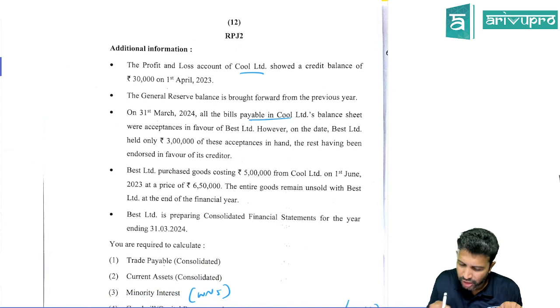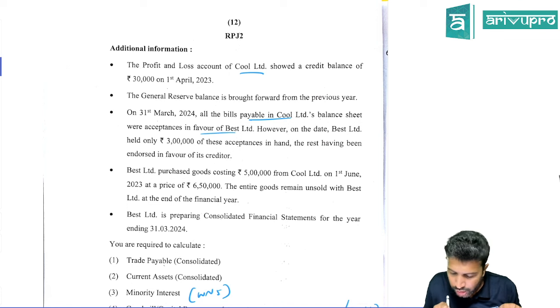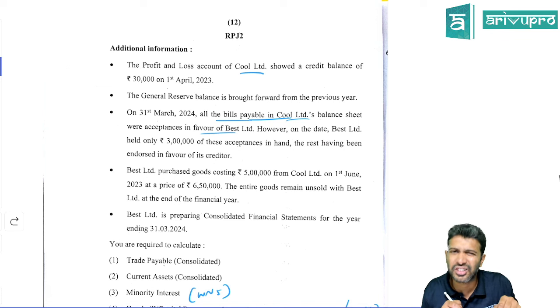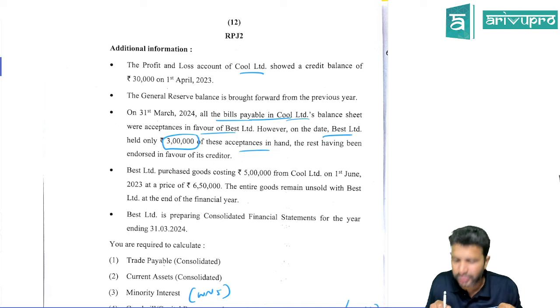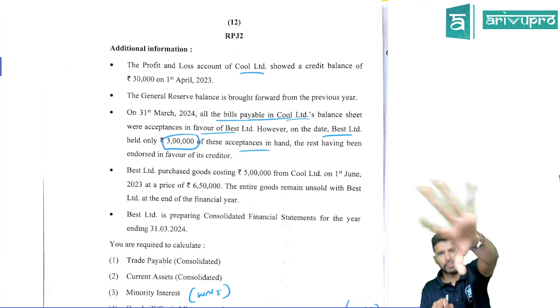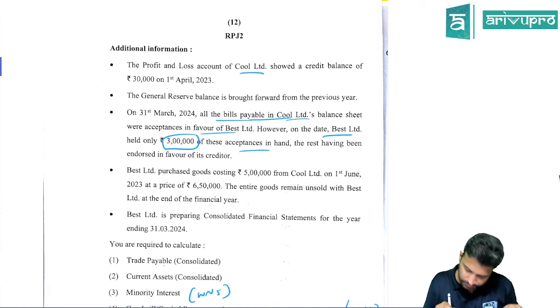Okay, bills payable is all the bills payable in Cool Limited is acceptance from Best. So this only we used to call in our classes mutual owings. However, on that day, Best Limited held only 3 lakh of this acceptance. Same adjustment is there in our material. Correct? It's the same question.